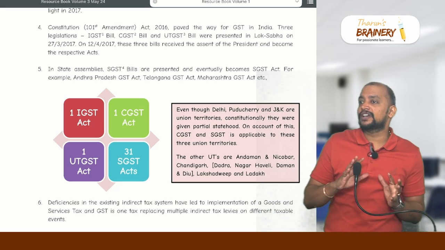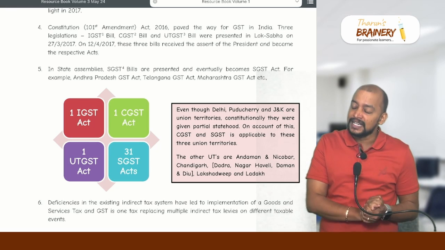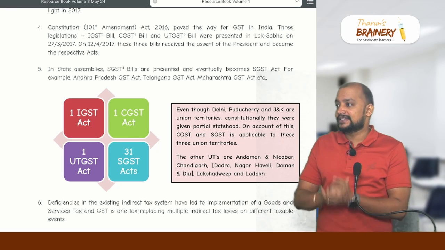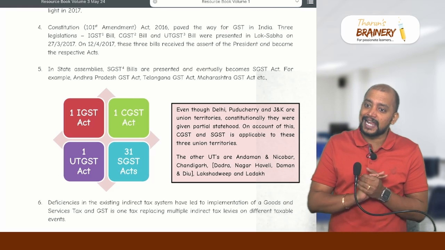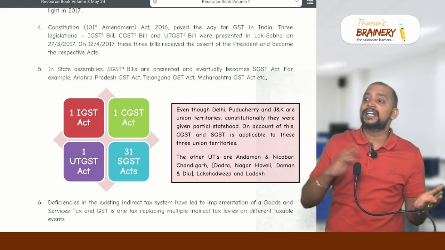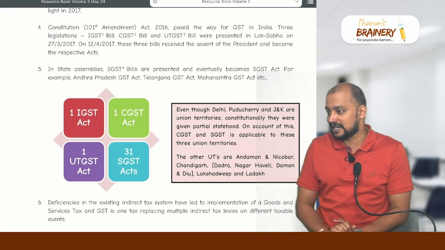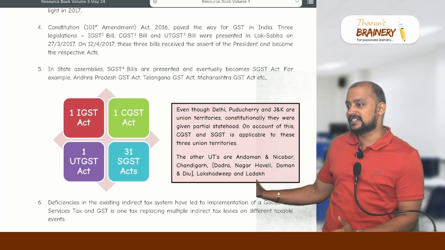Union territory of Jammu and Kashmir is a union territory with state legislature, meaning it will function like a state. Assembly, chief minister, cabinet of ministers, everything will be like a state, but it is called a union territory, where there will be shared power of central government and state governments. So therefore, it will be like a state only for GST purpose.